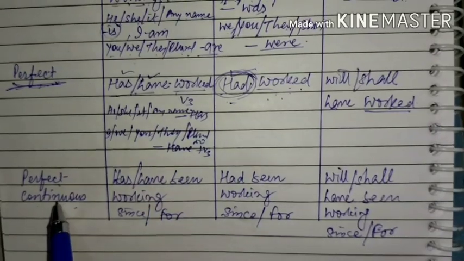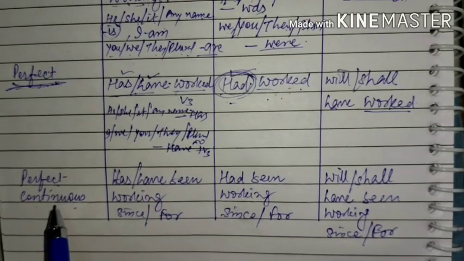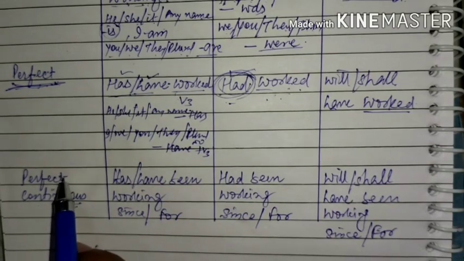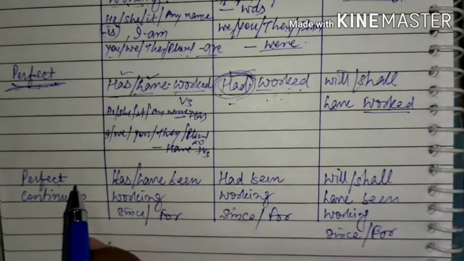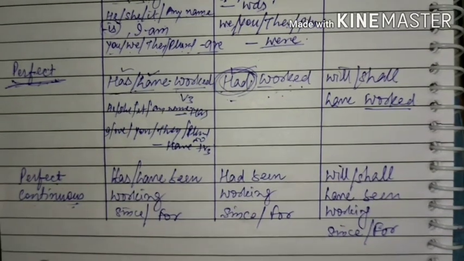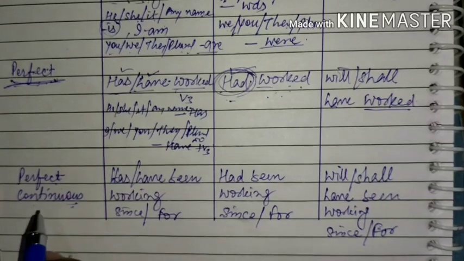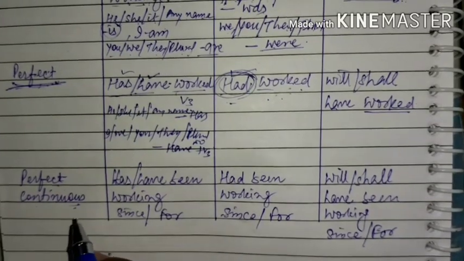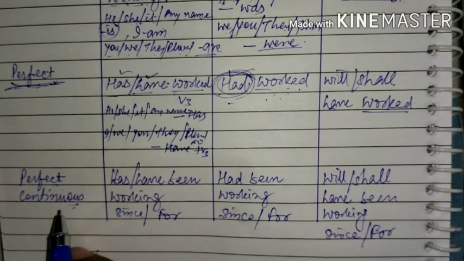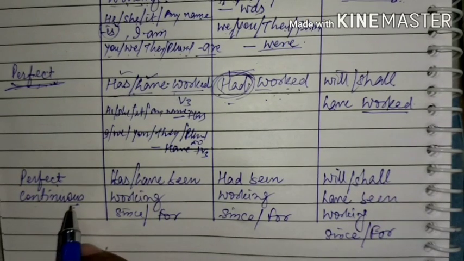Next is present perfect continuous. Present perfect continuous means this is a tense which describes an action which began in past and is still continuing, means that work or that action is still continuous, that has not yet been finished or accomplished or completed.